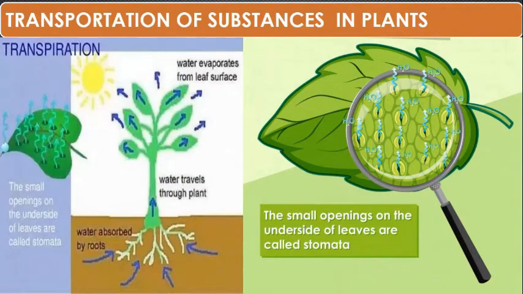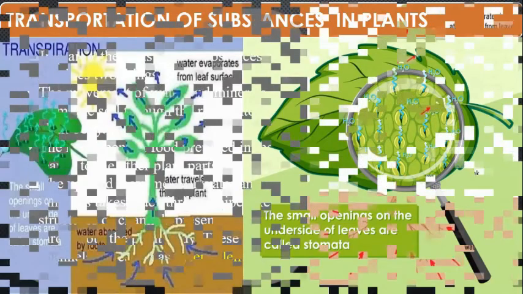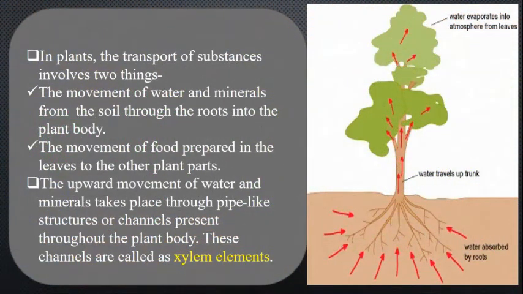So children, we have all studied the excretory system of the body. Now let's move to the transportation of substances in plants. This transportation of substances takes place by two things: the movement of water and minerals from the soil through the roots in the plant body, and the movement of the food which is prepared by the leaves to the different parts of the plant.